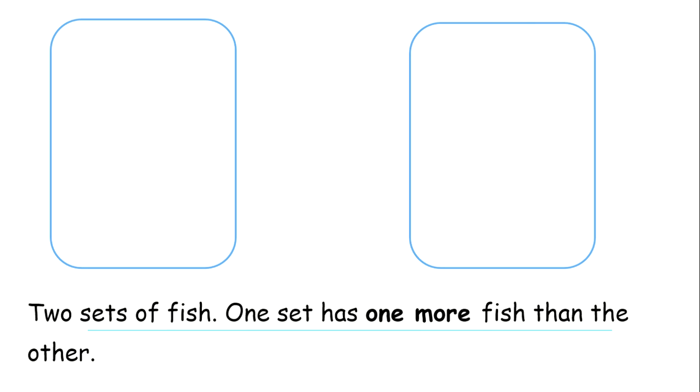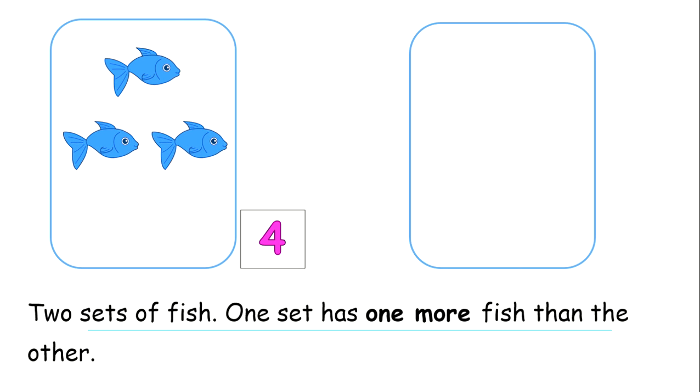2 sets of fish. One set has 1 more fish than the other. I'm going to start with the number 4. I'm going to draw 4 fish. 1, 2, 3, 4. I have 4 fish here. I'm going to make the other set now to have 1 more. So we have 4, and we're going to make the set having 1 more. So how many fish would I be drawing if it's going to be 1 more?